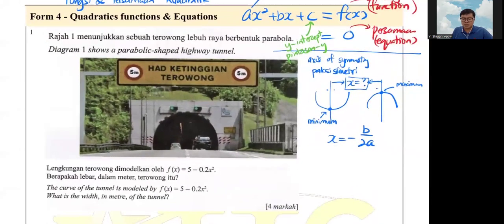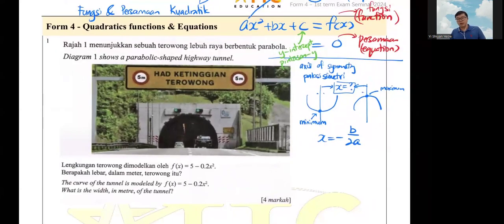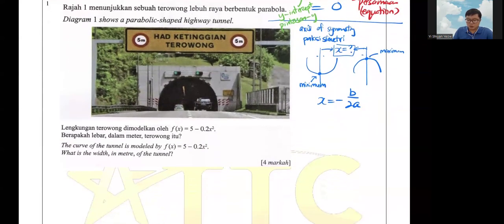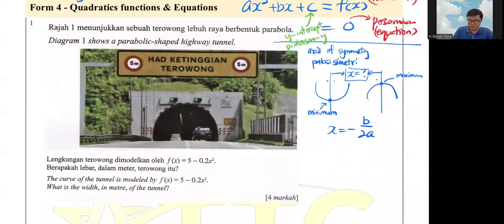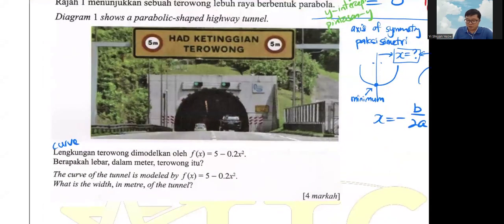So Question 1 shows a highway tunnel in the shape of a parabola. Okay, the word parabola already means that it is a curved line. So Diagram 1 shows the parabolic shape of the highway tunnel. Lengkungan means the curve. The curve of the tunnel is modelled by, I'm reading both, f(x) equals 5 minus 0.2x squared.